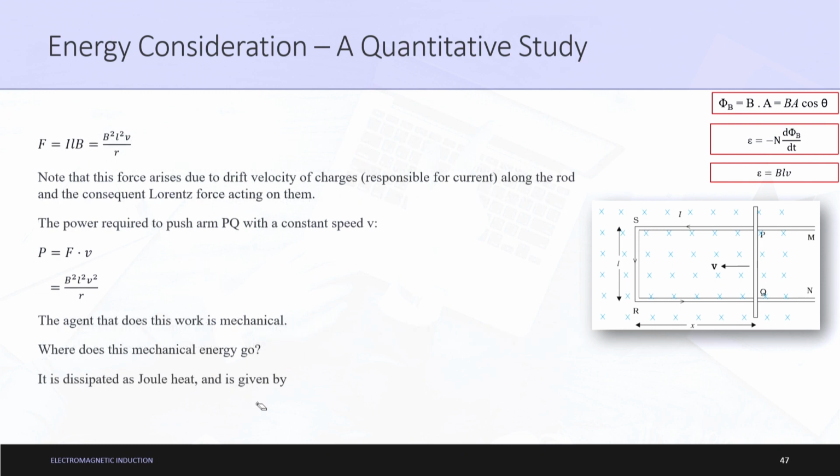Moving on. I wrote the same force value here again, because we need to use it again in this slide. Now note that this force arises due to the drift velocity of charges. What is drift velocity of charges? Anything involved with magnetic field will, in atomic terms, deal with charges only.